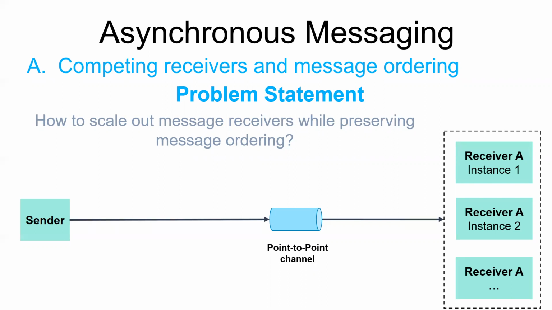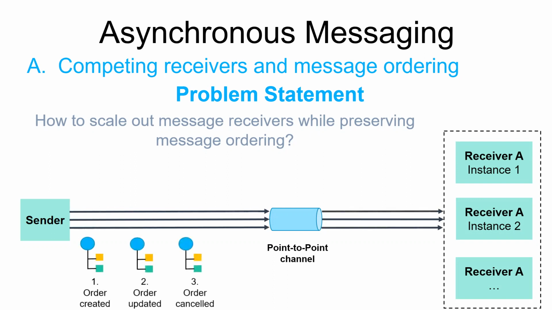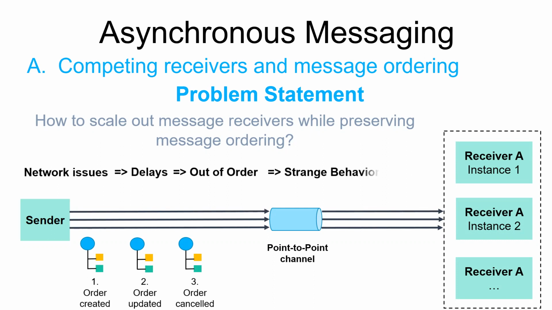For example, imagine that there are three instances of a service reading from the same point-to-point channel, and that a sender publishes order created, order updated, and order cancelled event messages sequentially. A naive and simplistic messaging implementation could concurrently deliver each message to a different receiver. Because of delays due to network issues, messages might be processed out of order, which would result in strange behavior.